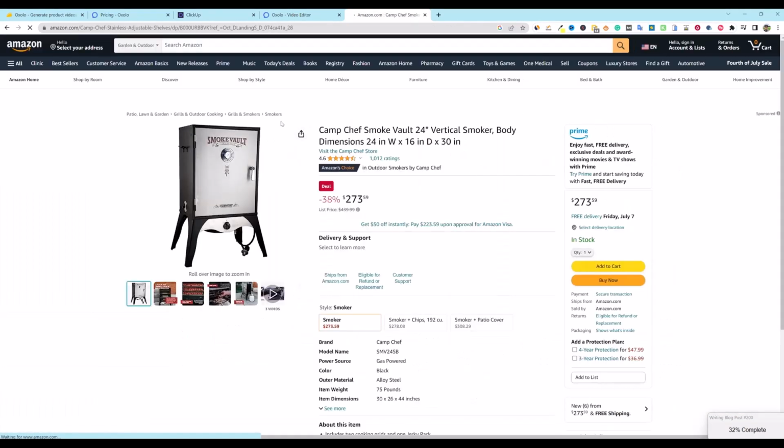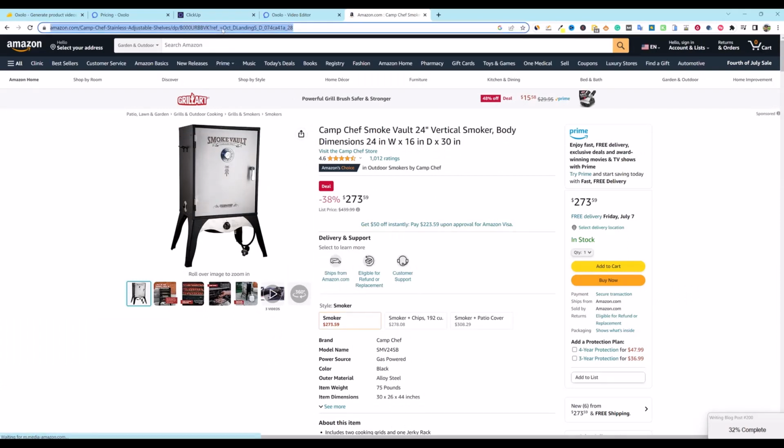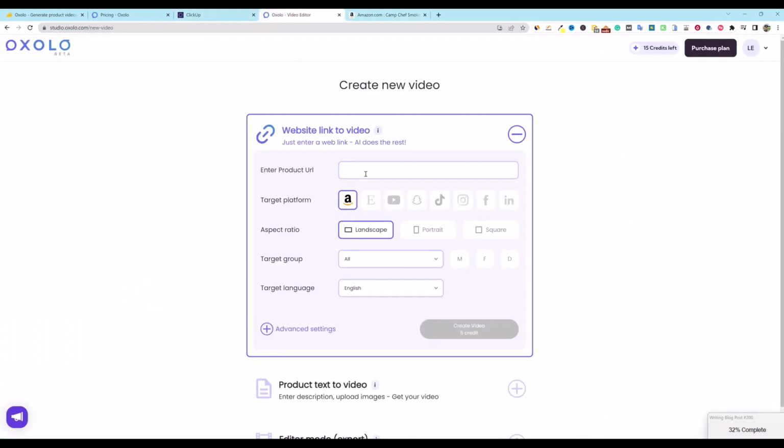And here we go. Here's a nice one, looks like a smoker right here. We'll grab that link right over here, come back over to Oxalo, and throw that link in. And you can go landscape, portrait, or square. In this case, let's go with a portrait, like we were going to use YouTube Shorts or TikTok.